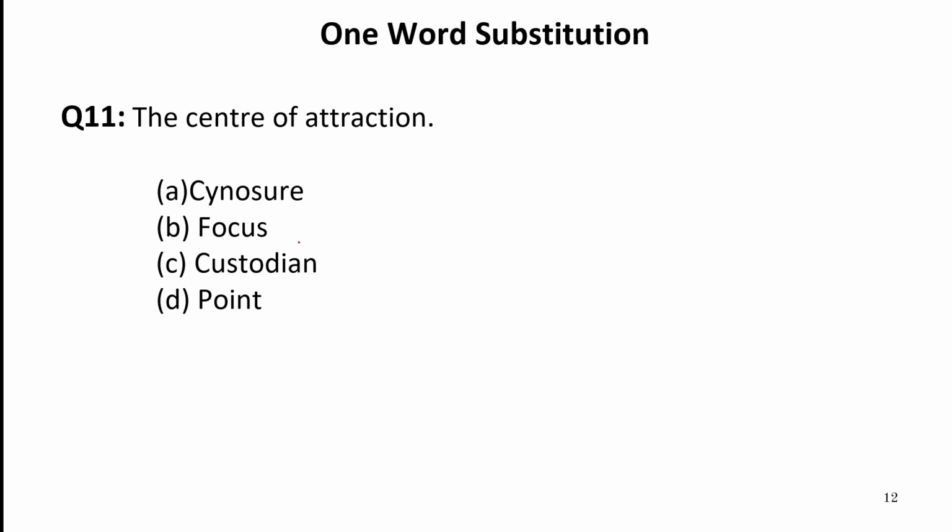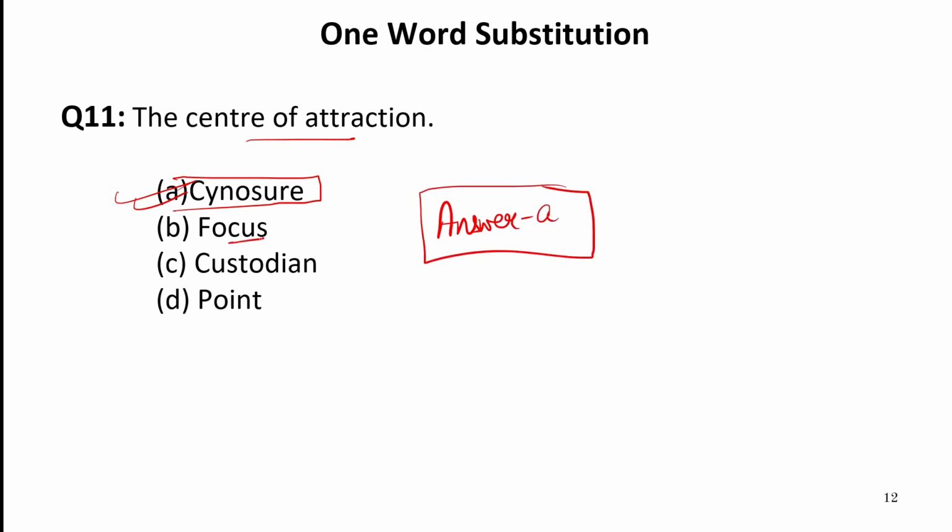Now let us move to the next one word substitution, that is the center of attraction. Now this is known as cynosure. So our answer is A. If we look at the words carefully, we have focus. Focus is just a point which achieves the attention of something. Point is any dot. So here we have a word custodian. Custodian refers to a person who looks after the library, etc. So that is known as custodian.